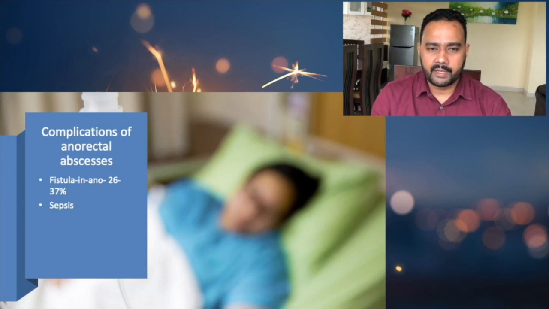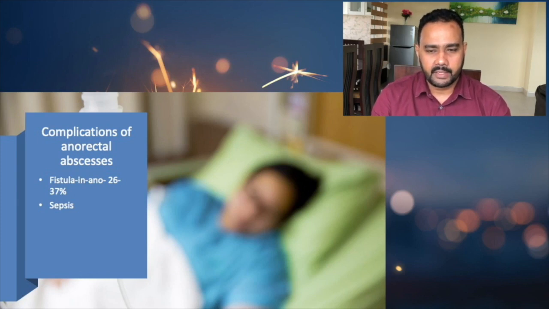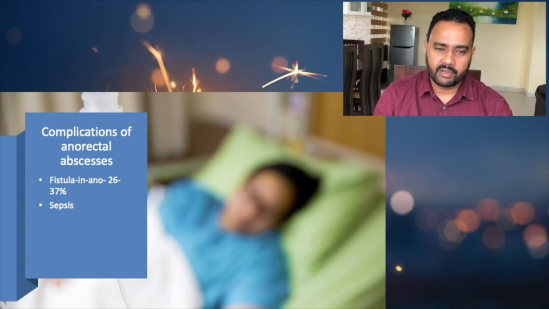So what are the complications of anorectal abscess? When it comes to complications, mainly you have to think about two. It may be fistula formation, so about 26 to 37% of people can develop fistula formation, or they can have sepsis or septicemia. These are the main complications of anorectal abscess.